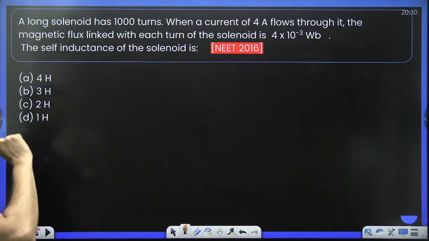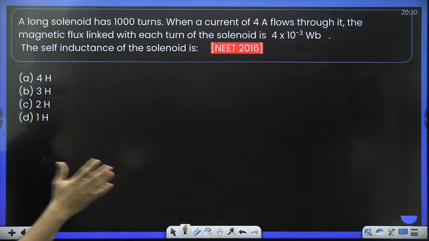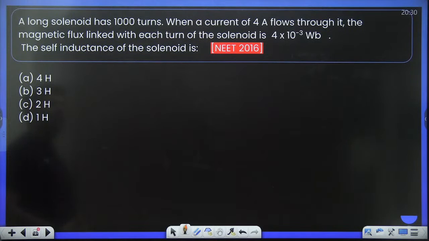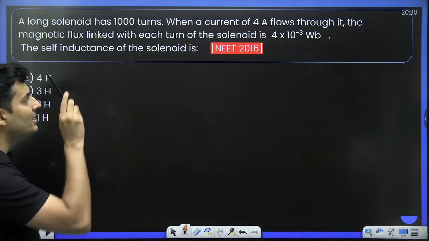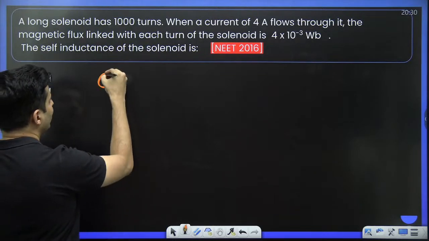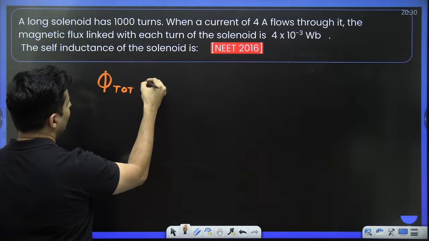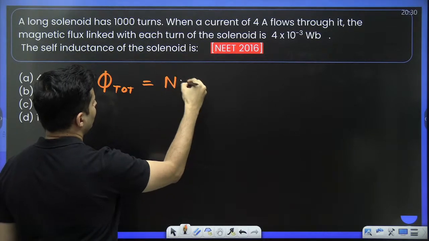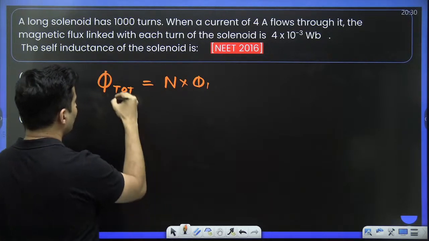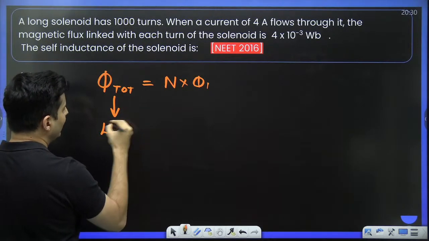Solenoid has these many turns. Current is also given. Flux is also given. How much is the self-inductance? Well, if the magnetic flux linked with each turn is given, the total flux will be number of turns into flux through each turn. And this total flux is L into I.